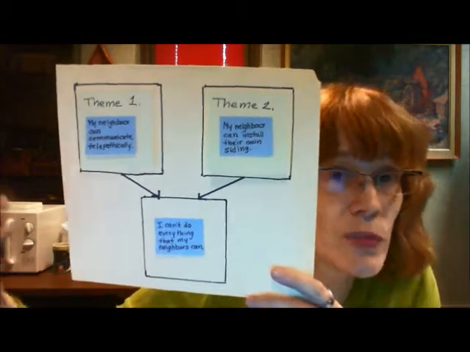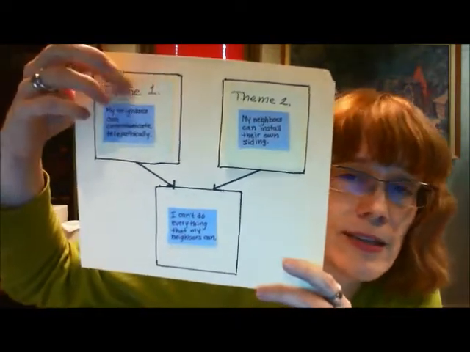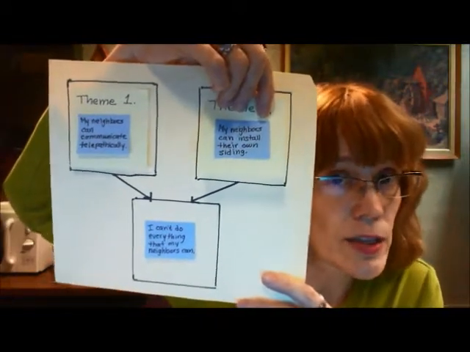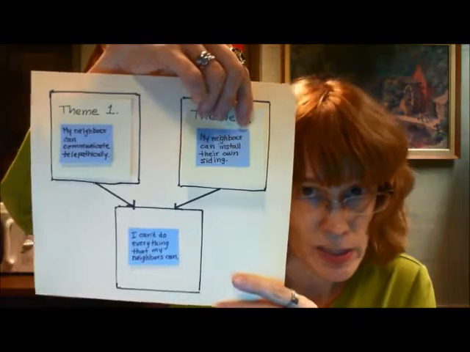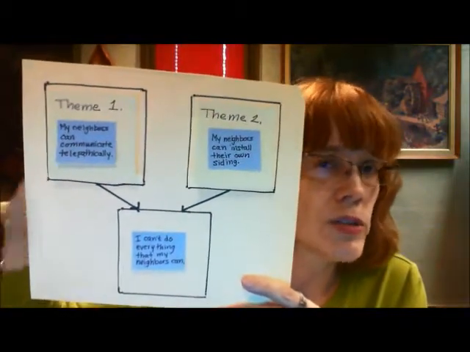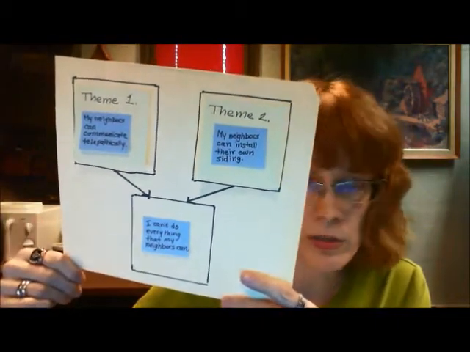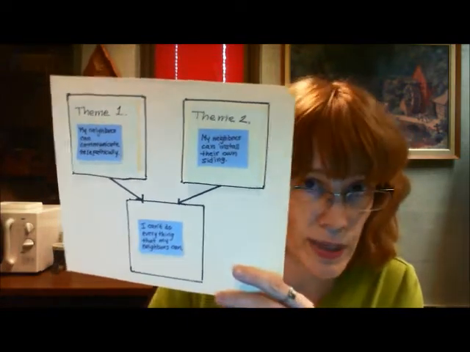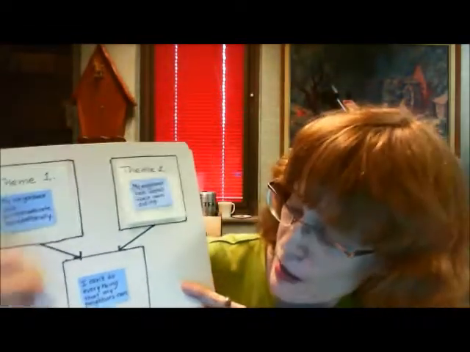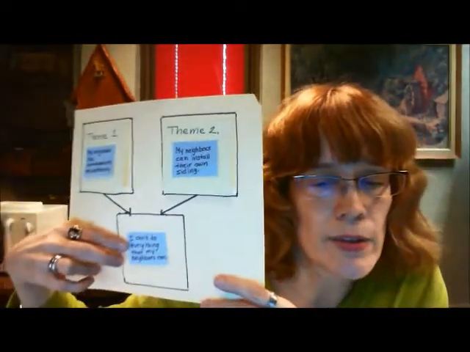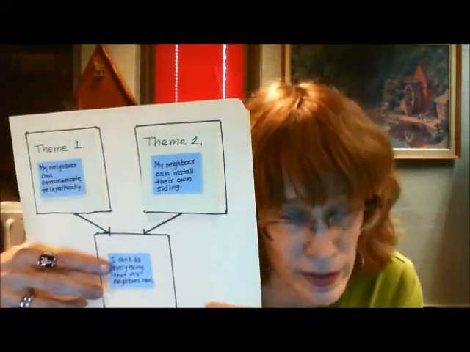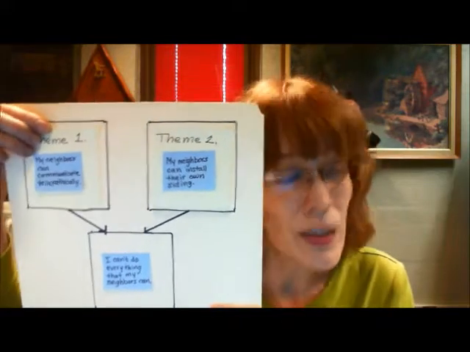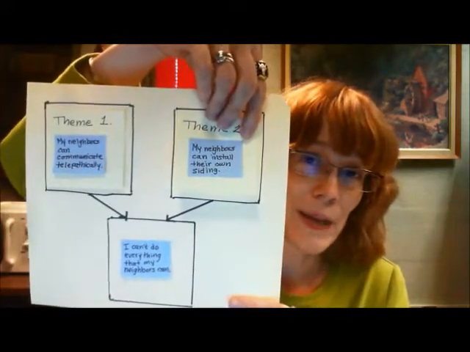Righto? This, if we wanted to think about the themes, would be the telepathic communication theme. This would be the siding installation theme. If we wanted to express this, we would just do something to help our listener or our reader to realize that we are giving a different kind of theme or different lines of reasoning. Maybe for one thing, for another thing, I could say that. So I could say, I can't do everything my neighbors can. For one thing, my neighbors can communicate telepathically. For another thing, my neighbors can install their own siding.